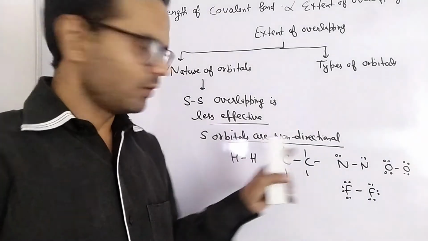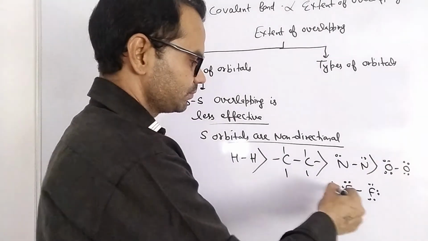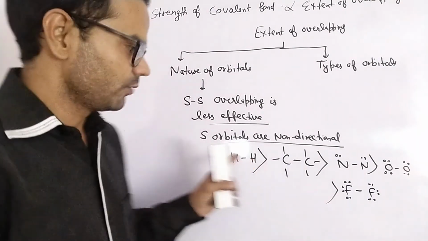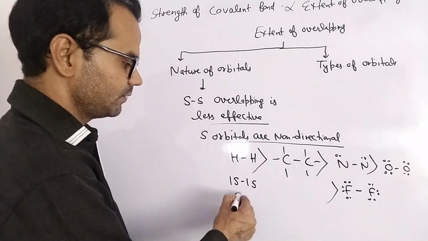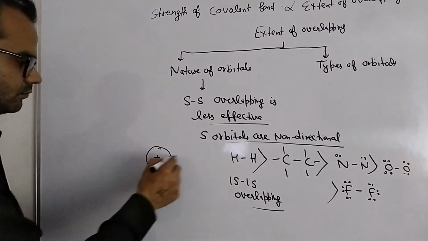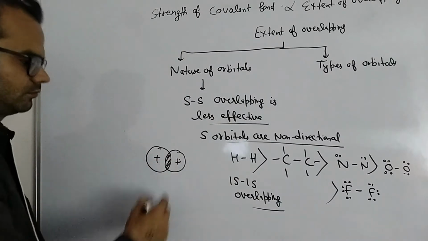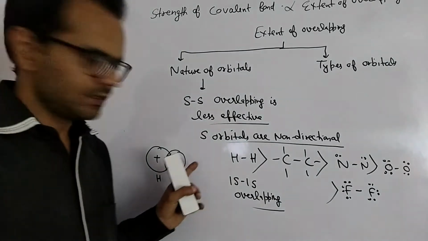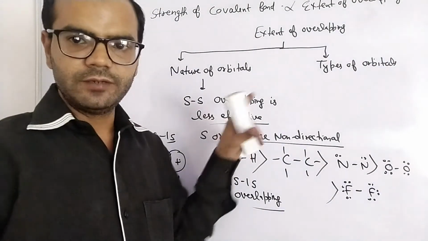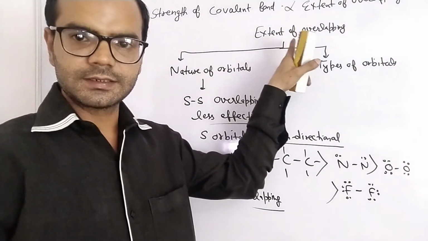Covalent bond is strongest in hydrogen. Fluorine bond is the weakest, and hydrogen bond is the strongest. Why? Because this is 1s overlapping. As we can see, 1s orbital is close to nucleus, so there will be increased internuclear attraction, and hence extent of overlapping will be highest.